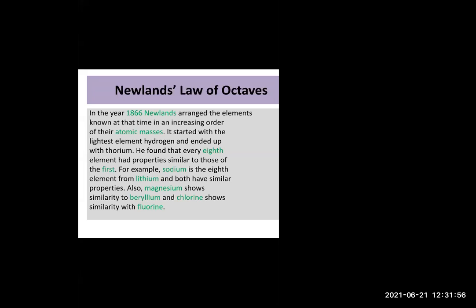Similarly, magnesium shows the properties of beryllium. If you start checking from magnesium and reach beryllium, beryllium is the eighth element. Similarly, chlorine shows similarity to fluorine. Chlorine and fluorine show similarities because if you start from chlorine and reach fluorine, fluorine is the eighth element, correct? So now let me show you that once. One second. Let me show you that screen.